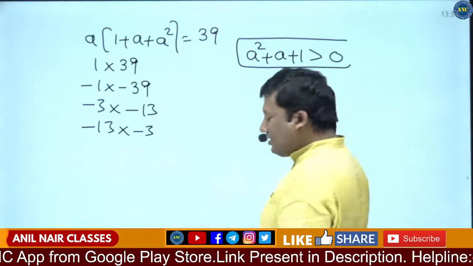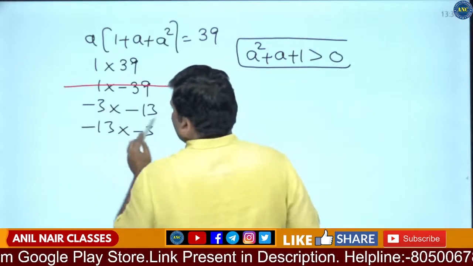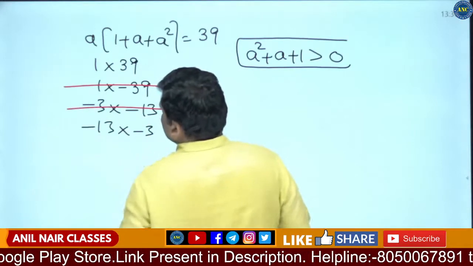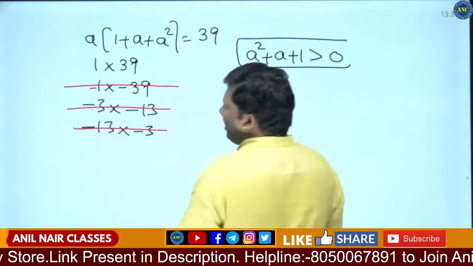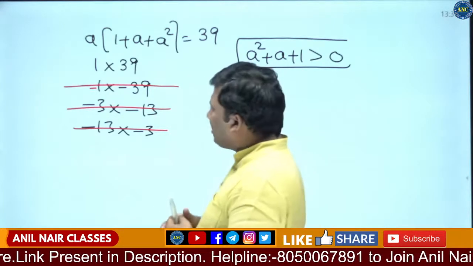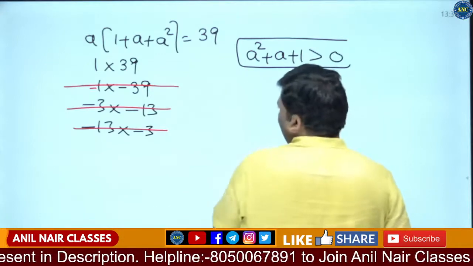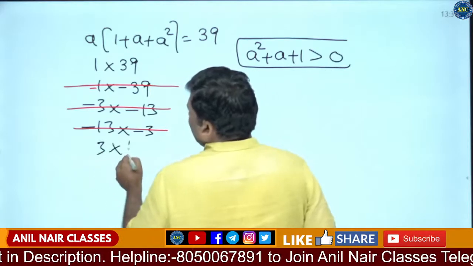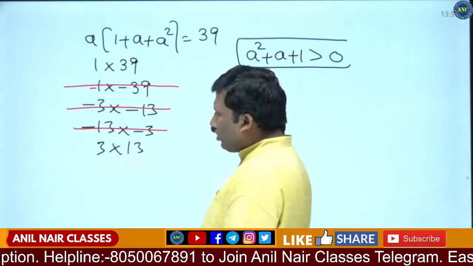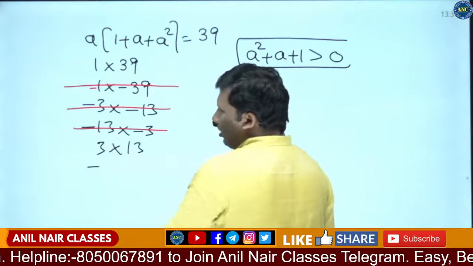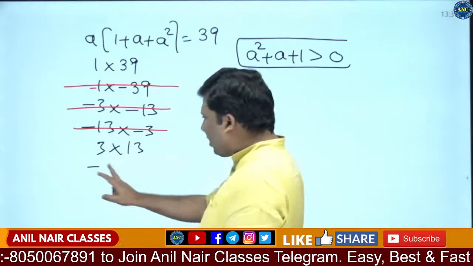Because it is always greater than 0, which cases can be eliminated? This case can be eliminated. This case can be eliminated. These minus cases can be eliminated. So what are the cases? One more case we forgot to write: 3 into 13, or minus 3 into minus 13, that case we also wrote. All these are eliminated. Now think logically.